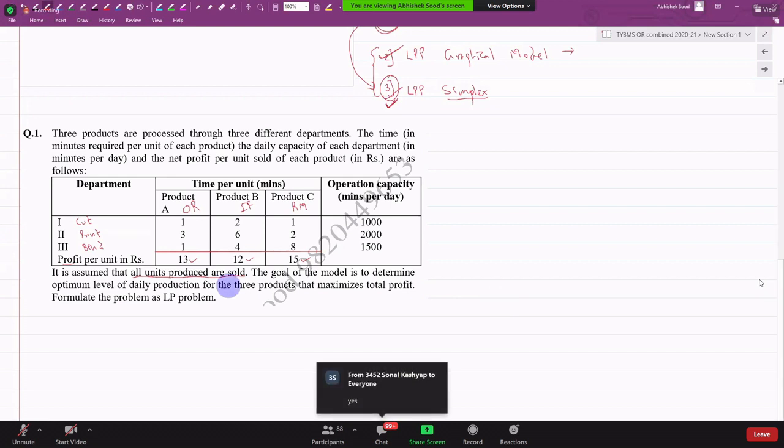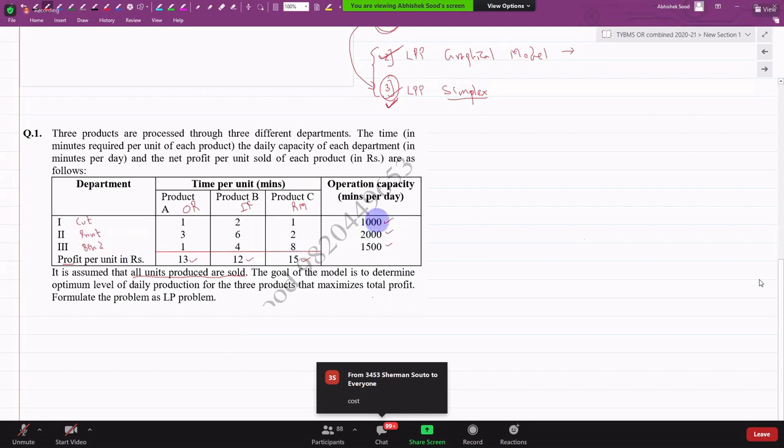So tell me, in such a situation, what would you like to do? You would like to manufacture unlimited books and keep on selling them, yes or no? So that you can make profit. Yes. But then what is holding you back? See, the goal of the model is to determine the optimal level of daily production for three products and maximize total profit. No, not the cost, the time availability.